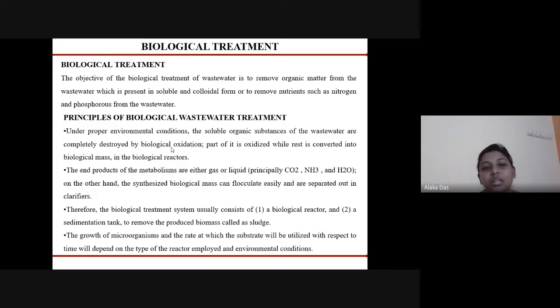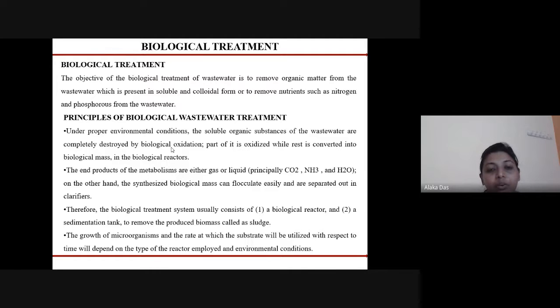The main objective of the biological treatment of wastewater is to remove the organic matter that is present in the soluble and the colloidal form, so that we can also remove the nutrients such as nitrogen and phosphorus from the wastewater. The principle we follow for biological wastewater treatment is that, under proper environmental conditions, the soluble organic substances of the wastewater are completely destroyed by biological oxidation. Part of it is oxidized, while the rest is converted into biological mass in the biological reactors.